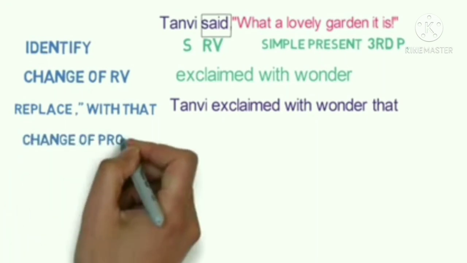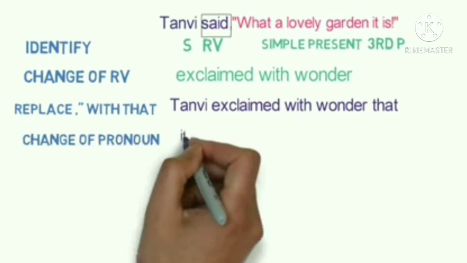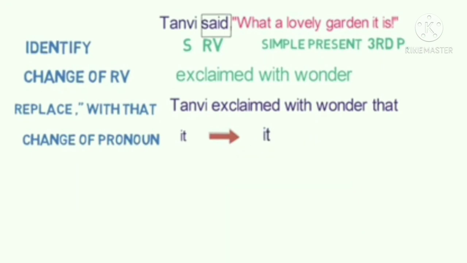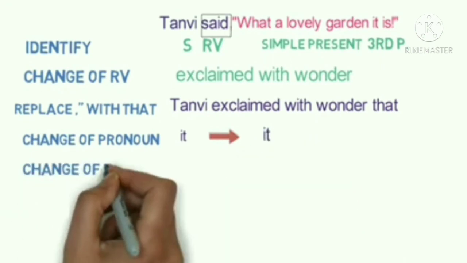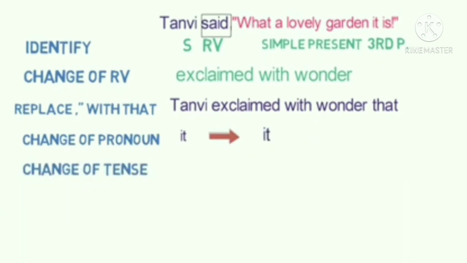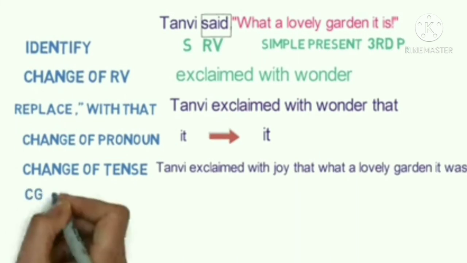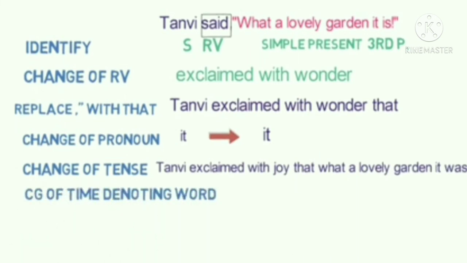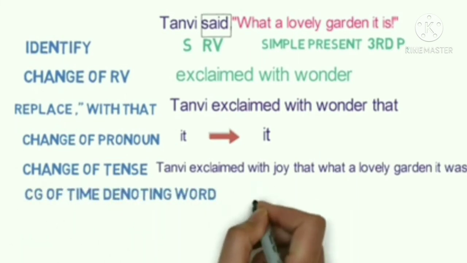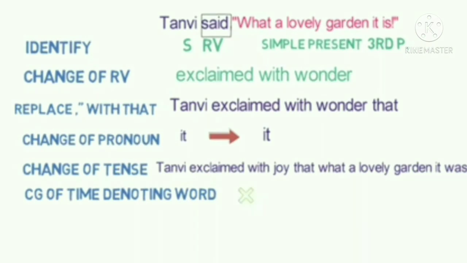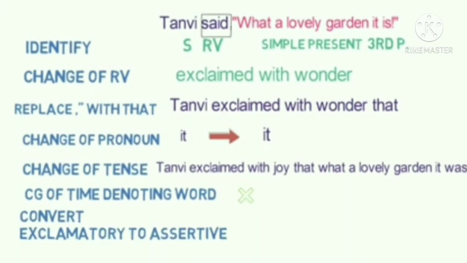Fourth step is change of pronoun. The pronoun it won't change as it is in third person. Fifth step is change of tense. Here, simple present changes to simple past. So the sentence will go as, Tanvi exclaimed with wonder that what a lovely garden it was. Step 6 is change of time denoting words, but there are no time denoting words, so this step won't be applicable. The next step is to convert an exclamatory to assertive.